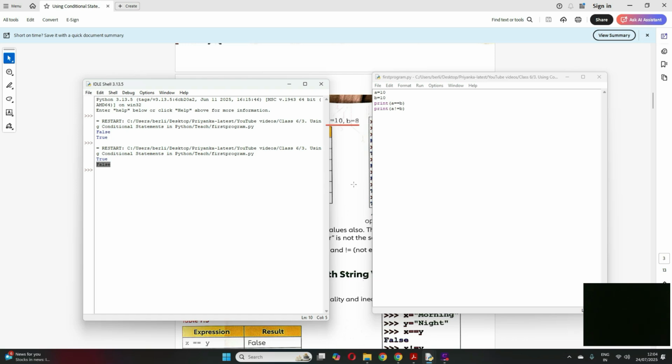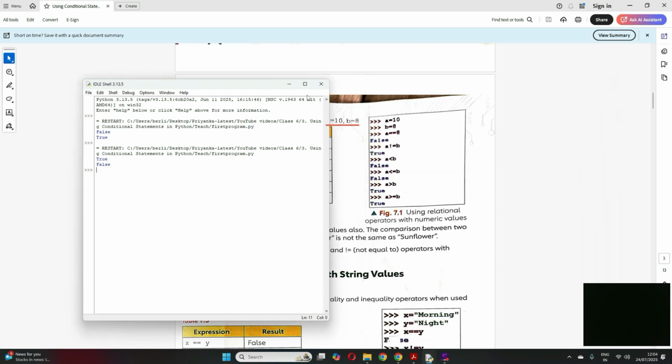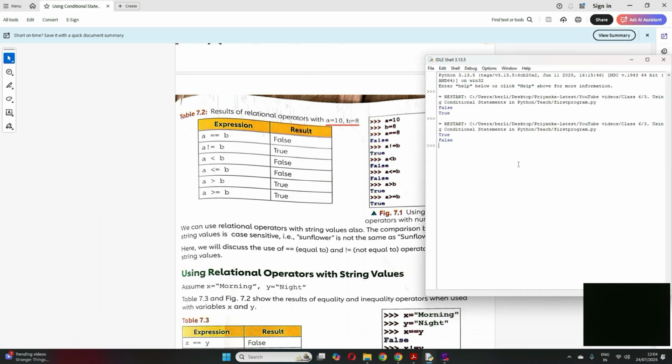Clear? I hope this is clear, right? And the same thing you can do in this interactive mode also. I was doing it in script mode. See, in your book it's written in script mode. So if I specify here A is equal to 10, B is equal to 8, and then if I write A greater than B, what should come? A is greater than B, right?